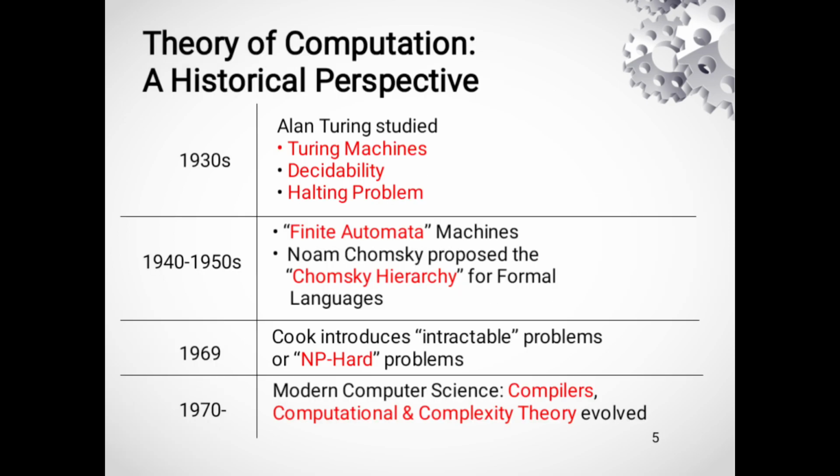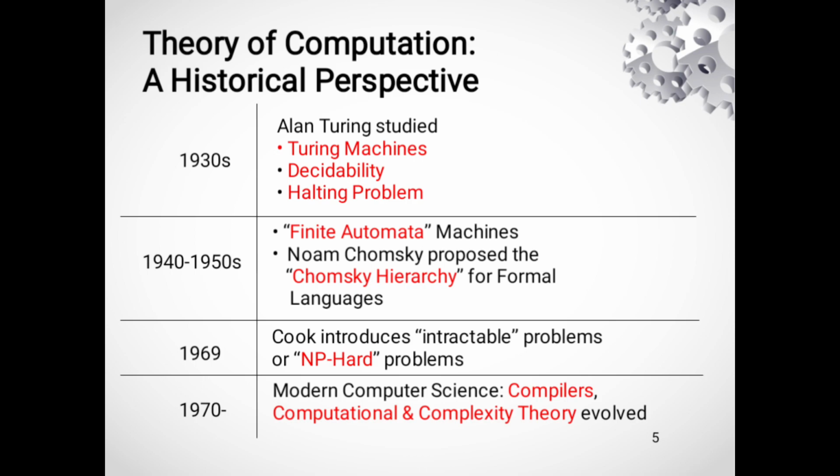Next, this is the history of theory of computation. First, in the 1930s, Alan Turing studied the Turing machine, decidability and the halting problem. Then in the late 1940s to 1950, the concept of finite automata came into existence, and Chomsky proposed the Chomsky hierarchy for formal languages.